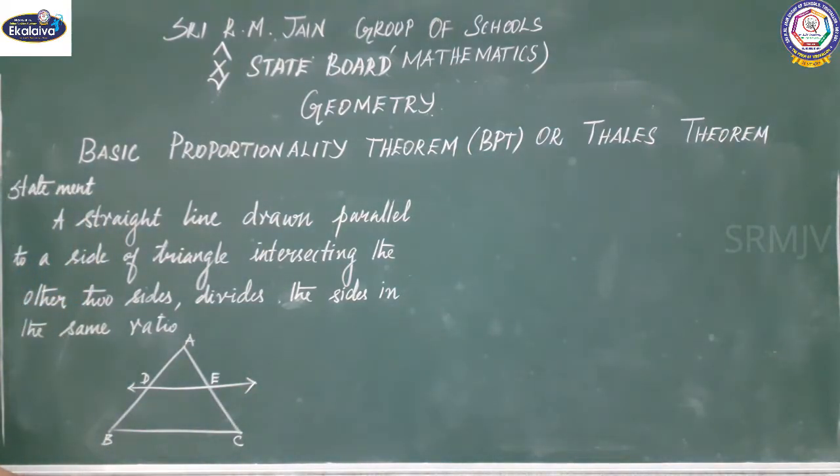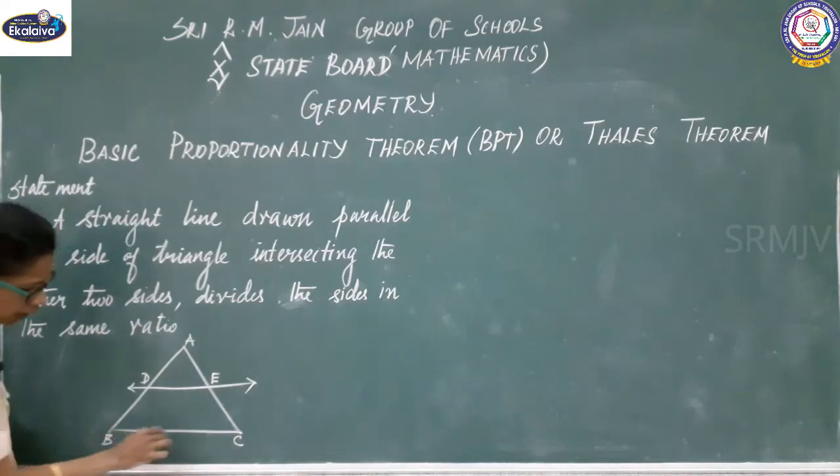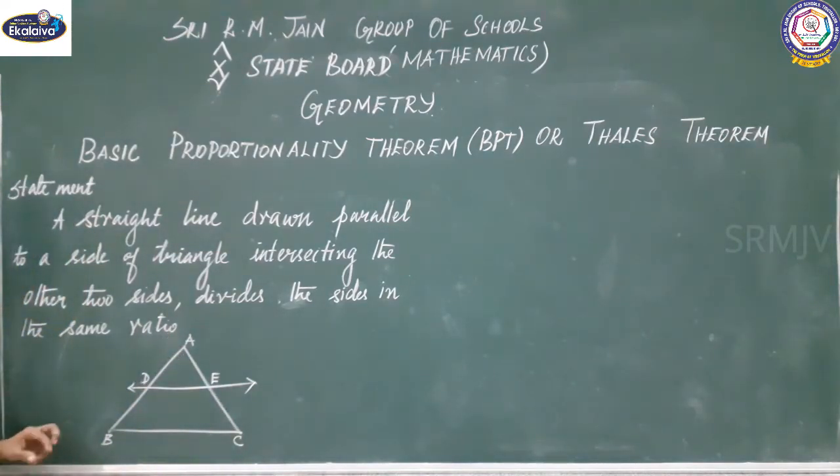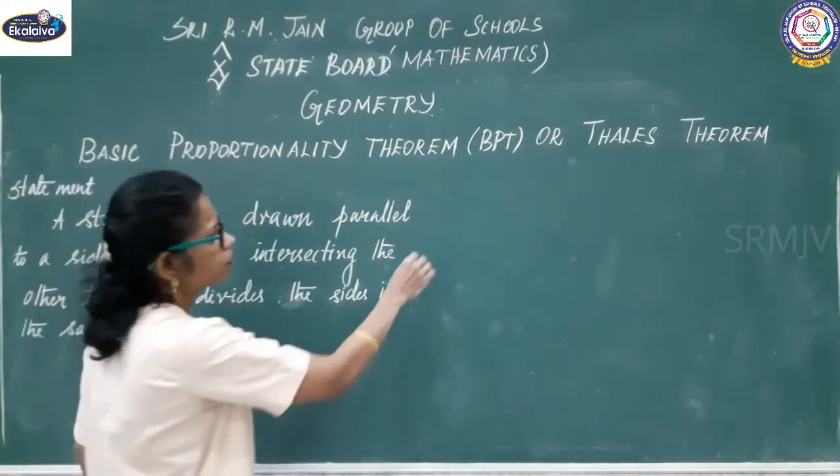Intersecting the other two sides. Now you see triangle ADE, then triangle ABC. Two triangles you are getting. One is a small triangle, the other one is a large triangle. Now, proof.